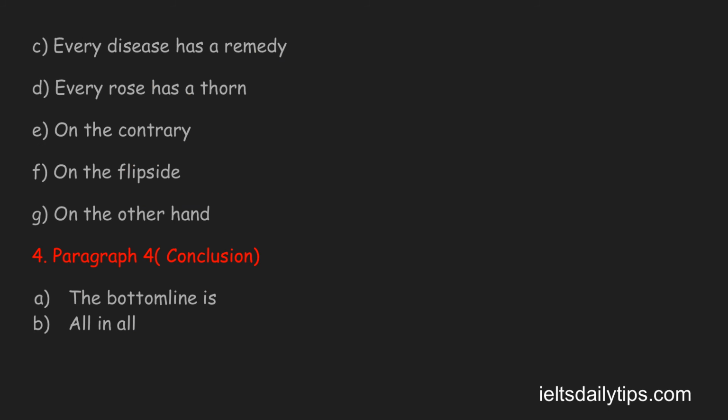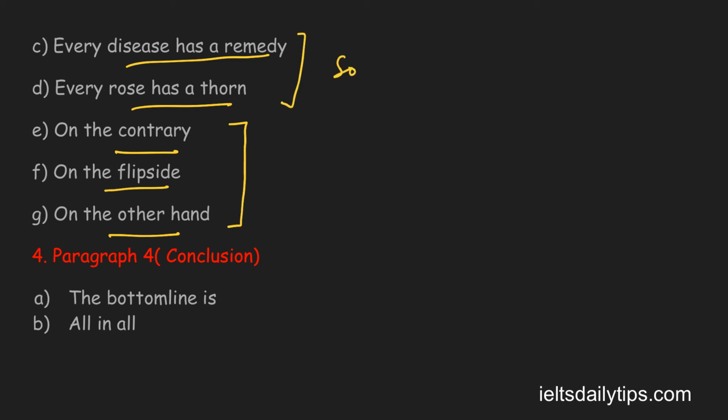The other way of starting the paragraph is "every disease has a remedy, every rose has a thorn", or you can say "on the contrary, on the flip side, on the other hand". So this is when you are writing the causes and solution type essays, and this is when you are comparing two things or you are writing the balanced essay.